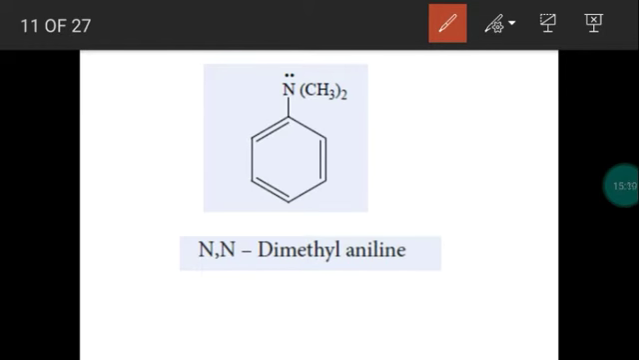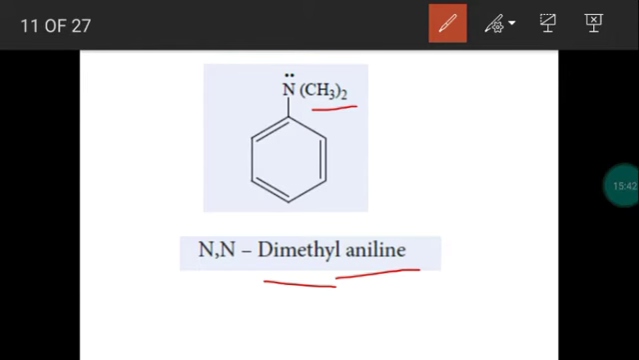Now this is a derivative of aniline. What is the structure of aniline? C6H5NH2. So two hydrogen atoms are replaced with two methyl groups. In the structure of aniline, two hydrogen atoms are replaced by two methyl groups, so this is assumed as a derivative of aniline. We are going to give the common name. Usually, if two same groups are present we use the prefix di. So two methyl groups, so this is dimethyl aniline.